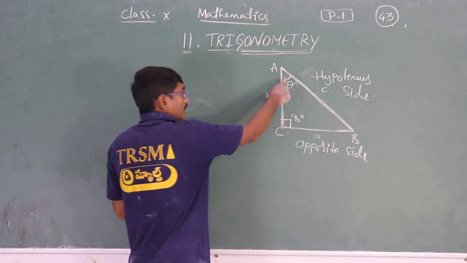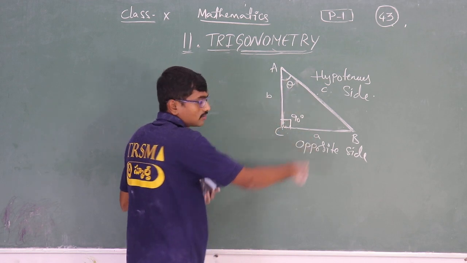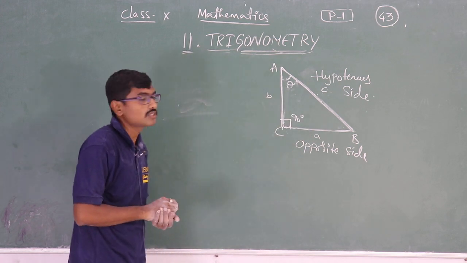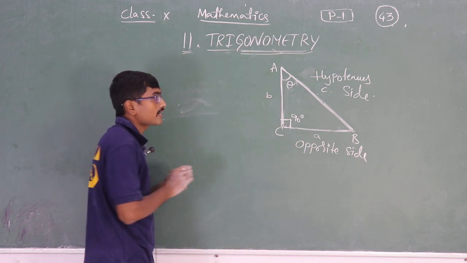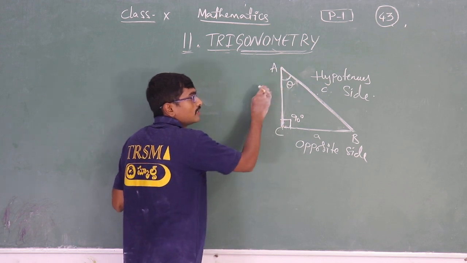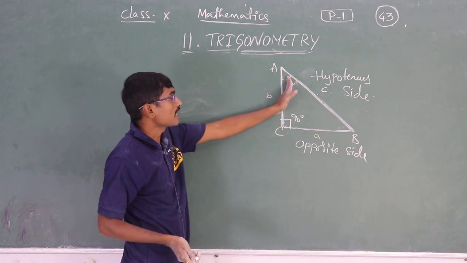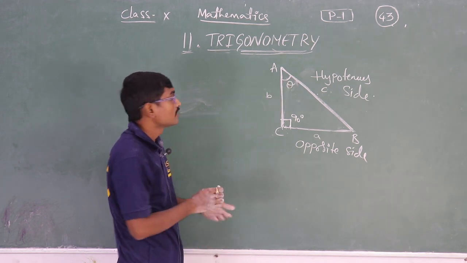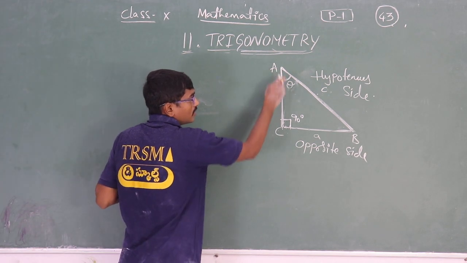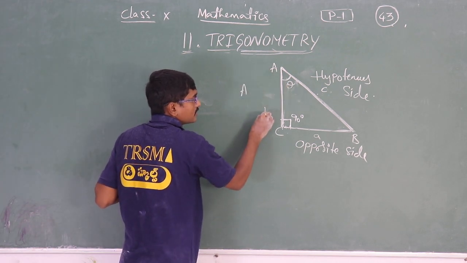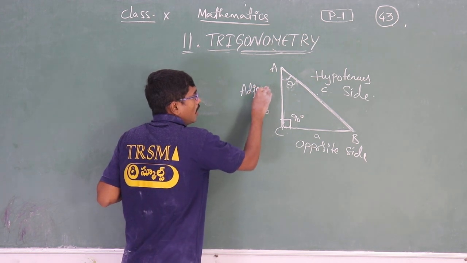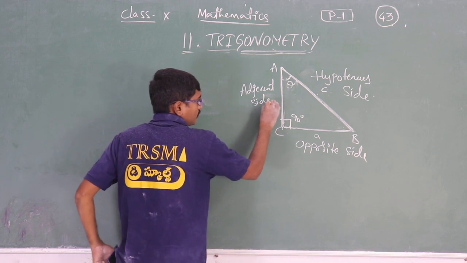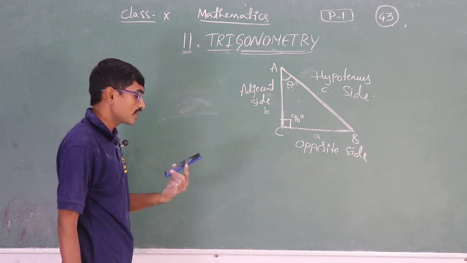And the side which is exactly opposite to the acute angle, which we have assumed, is called the opposite side. And the side which is adjacent, here it is adjacent, na? This angle. The side which is adjacent to the angle is called the adjacent side. This is small b. Adjacent side. Hope you all understood.